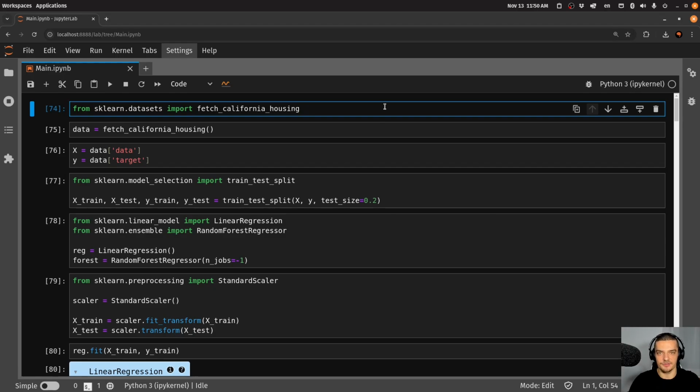Regression is just a task of predicting values that are not class labels, that are not class probabilities, that are not yes or no, but that are on a continuous scale or spectrum. So we're trying to predict continuous values rather than discrete class labels. That's a difference. So for example, if I have an image of a cat, the question, is this an image of a cat or a dog, would be a classification question. Asking how old is the cat would be a regression question, because we're actually trying to predict the age number,